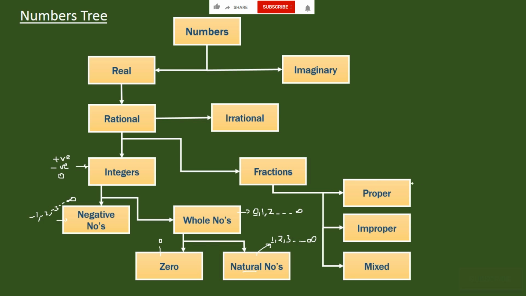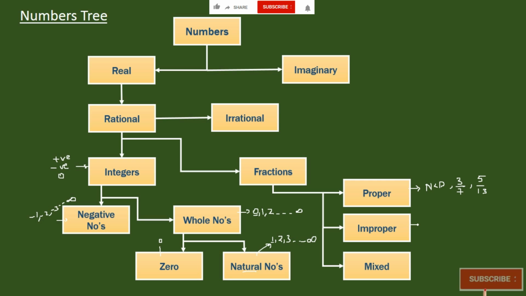Fraction. A fraction is divided into three forms: proper, improper and mixed fraction. A proper fraction is when the numerator is less than the denominator, like 3 by 7 or 5 by 13, and so on.